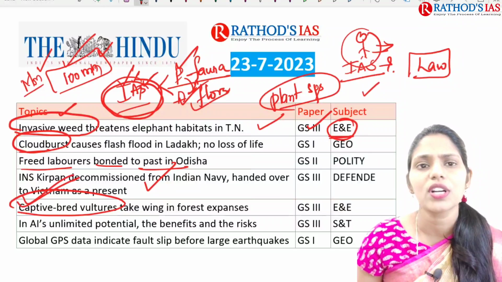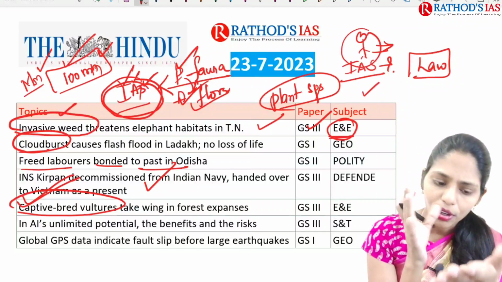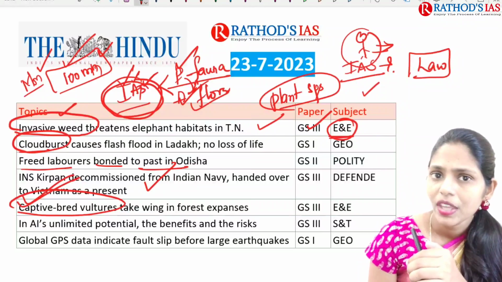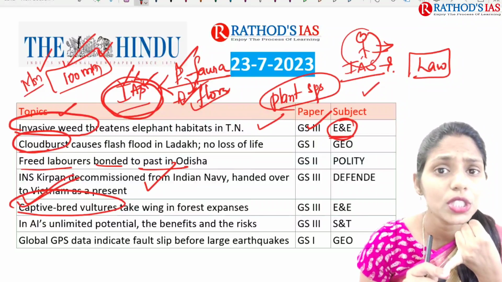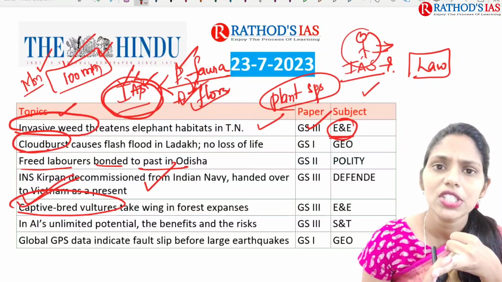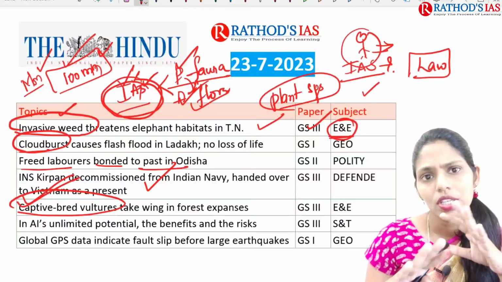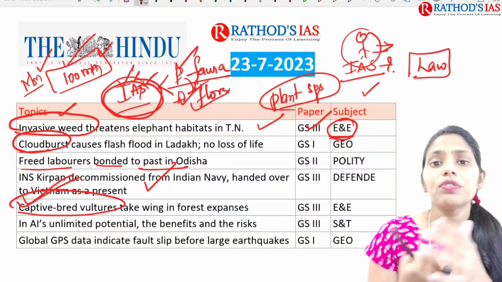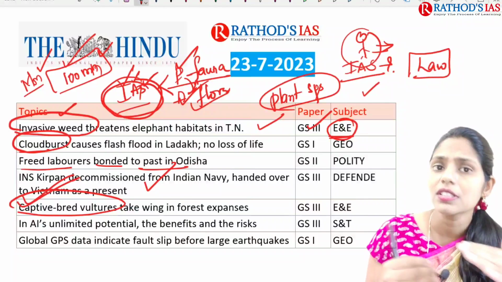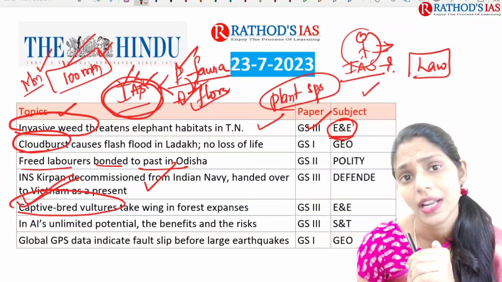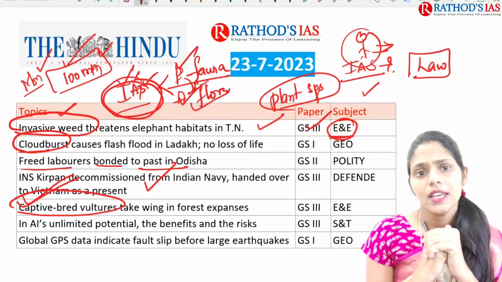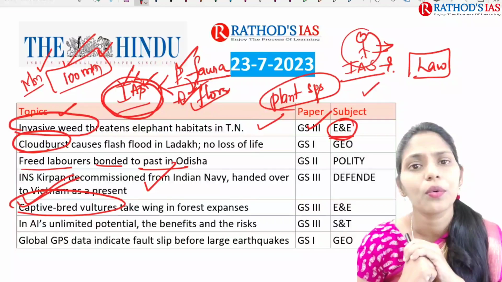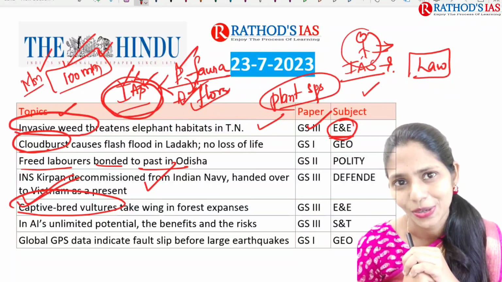And the next one is captive bred vulture. Here you have to understand what captive bred means. For example, if you are talking about either flora or fauna, we are facing the threat of extinction. Why? Because of human or anthropogenic activities, climate change and global warming. Whenever the number of an animal or plant decreases, it is for two important reasons: natural reasons and anthropogenic, that is human-made, activities. When we are talking about vultures, they play a very important role in our environment and ecology.